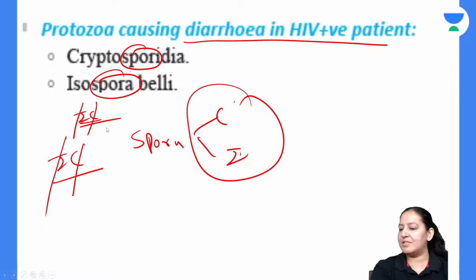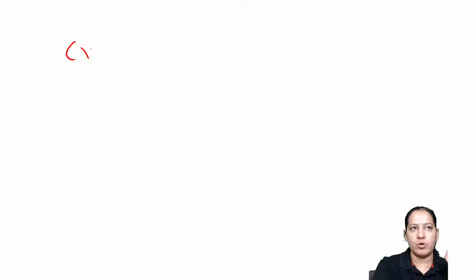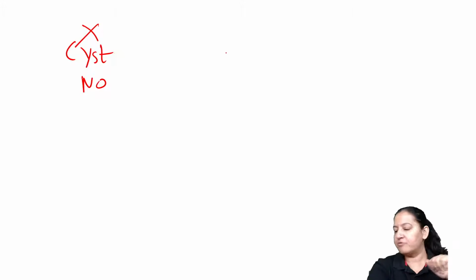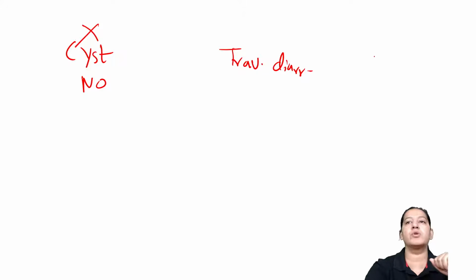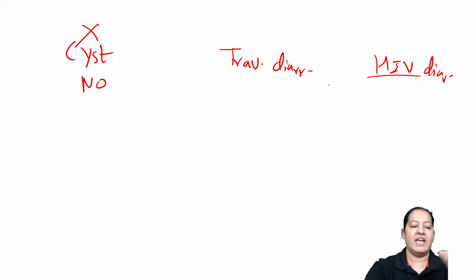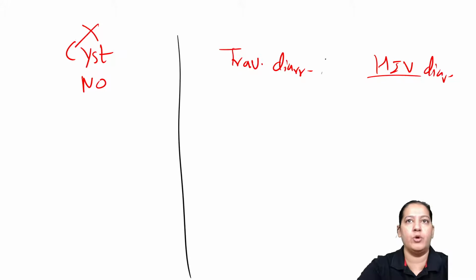So ये protozoa में से मैंने 3 important points बताए. What are the 3 important points? Tell me the name of the protozoa which do not have cystic stage, no cyst. Tell me the name of the protozoa which cause traveler's diarrhea. And tell me the name of the protozoa which cause diarrhea in HIV. So 3 important MCQs I taught you in protozoa.